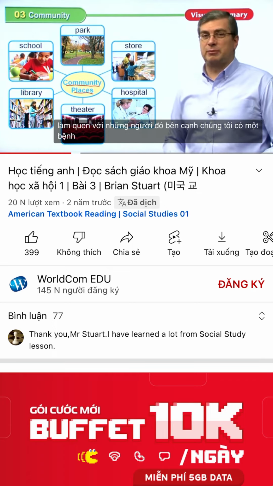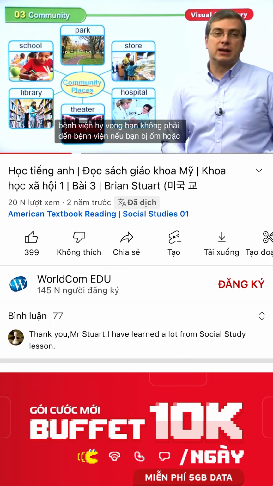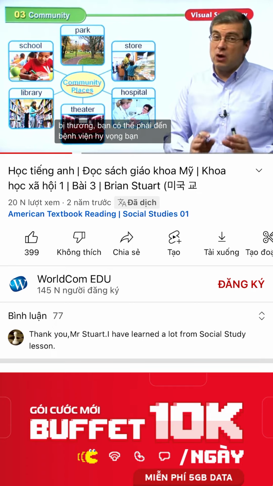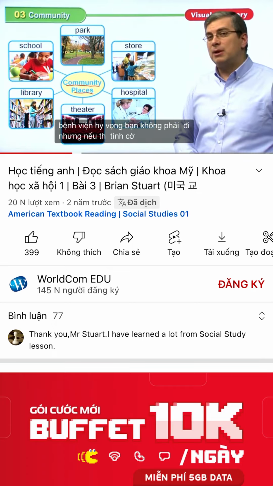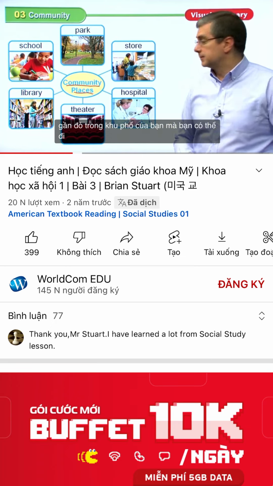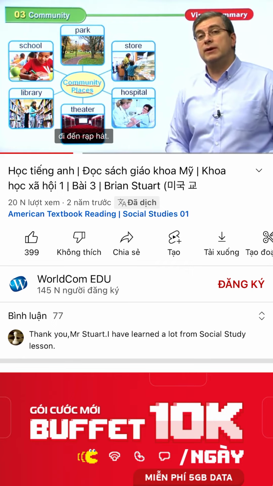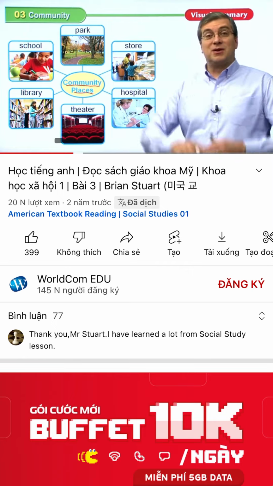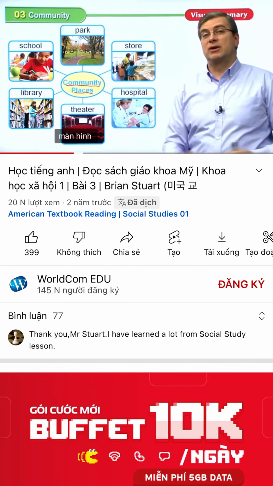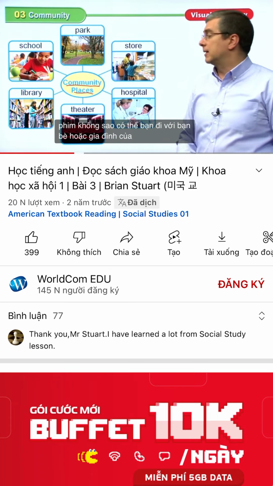Next down, we have a hospital. Hopefully, you don't have to go to the hospital. If you're sick or you're injured, you might have to go to the hospital. Hopefully you don't have to go, but if that happens, there's a hospital nearby in your neighborhood that you can go to. A theater. Do you guys go to the theater? Do you watch movies? If you like to watch movies in a big theater, not at home, but in a big theater, you get more sound, bigger screen, you go to the theater. Okay, maybe you go with your friends or your family.